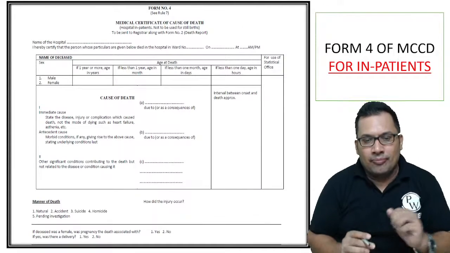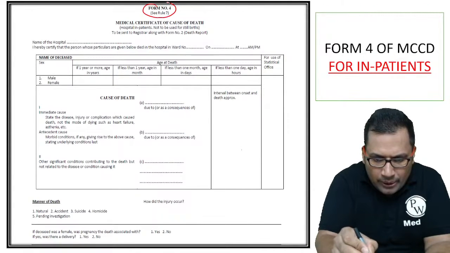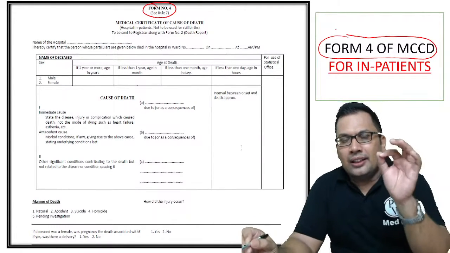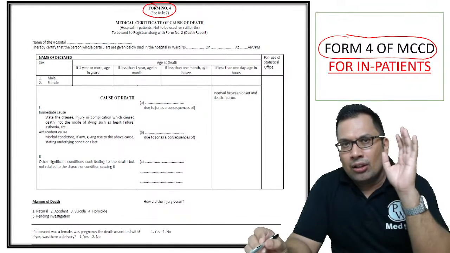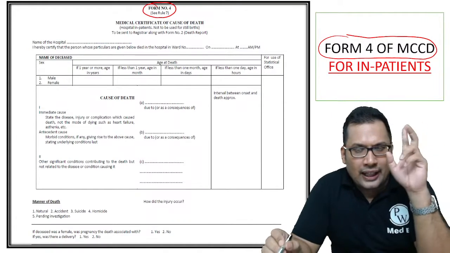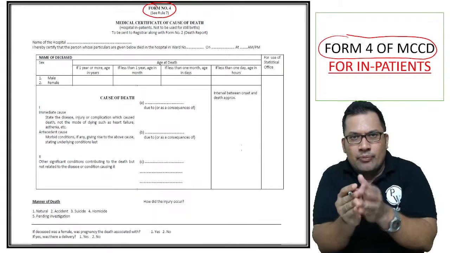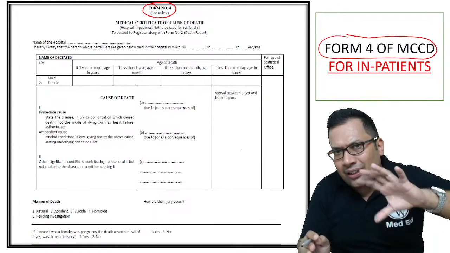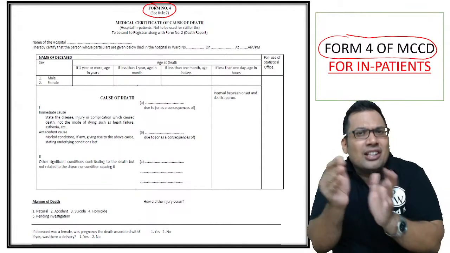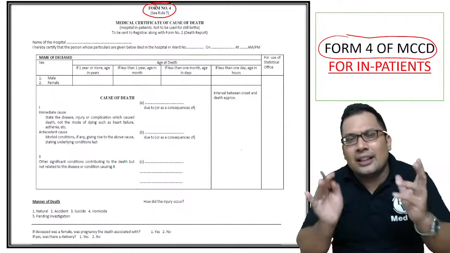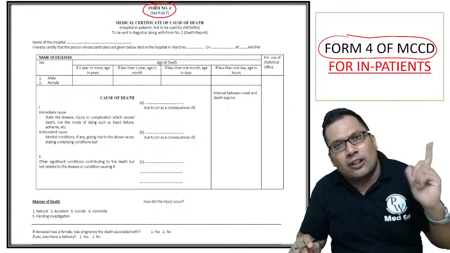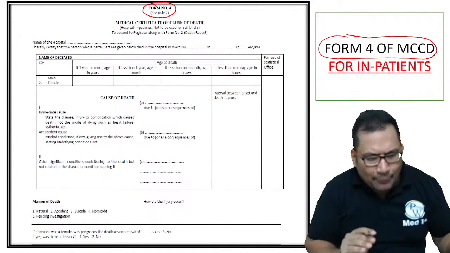So, this is Form 4. Remember, Form 4 of MCCD is for inpatient death. Form 4A is for non-institutional death. Again, I'll repeat. There are two forms. Form number 4 is for institutional death, for example a medical college or a hospital. Non-institutional death, for example a clinic, that can be Form 4A. This can be asked in your exam: what is Form 4? What is Form 4A? The rest are almost the same.